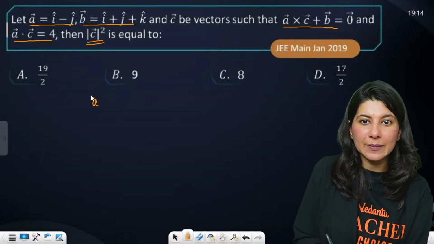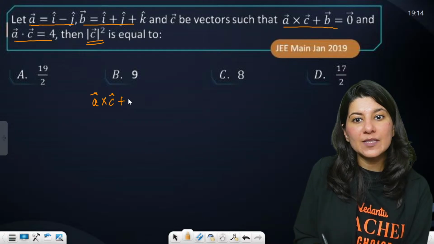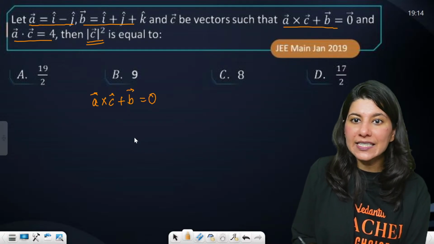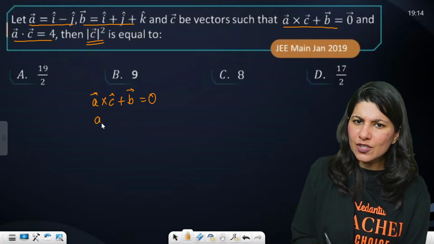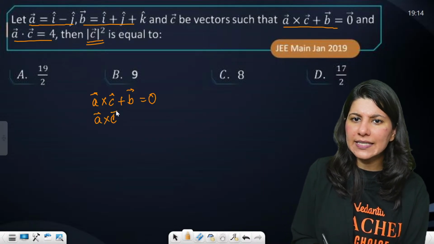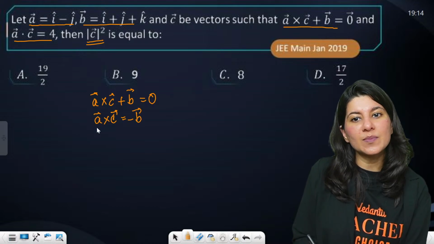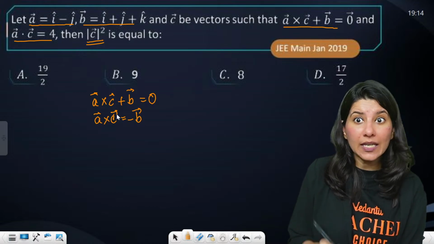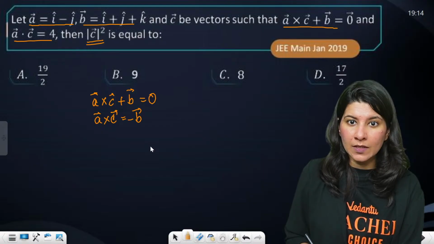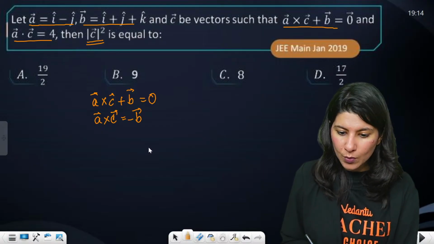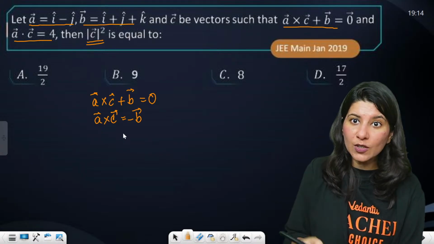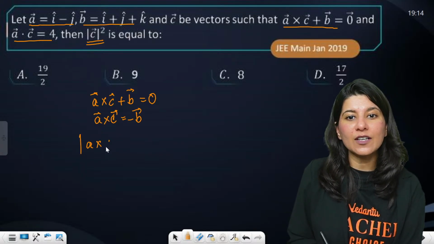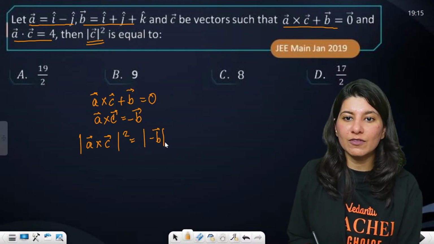So A cross C plus B vector, they are giving it as 0. We don't have the C vector with us. Now, can I shift this B vector to the right hand side? So this is going to become minus B. A cross C is minus B. Now take magnitude on both sides, or rather square it as well. Square both sides. Take magnitude and square. So magnitude of A cross C whole square is equal to minus magnitude of B square.